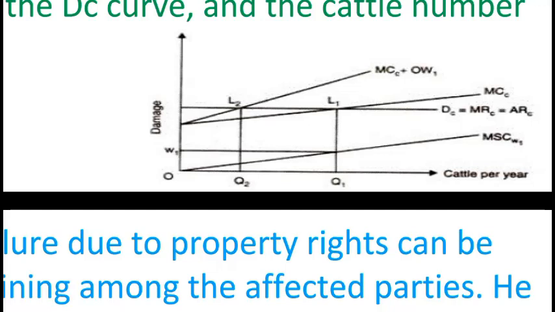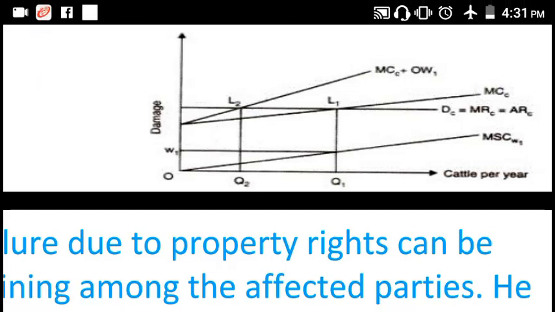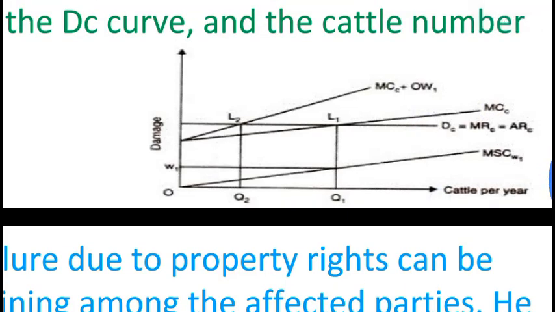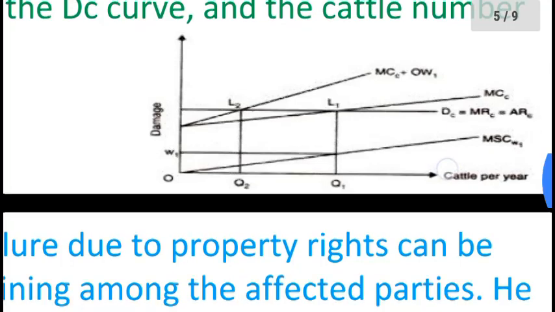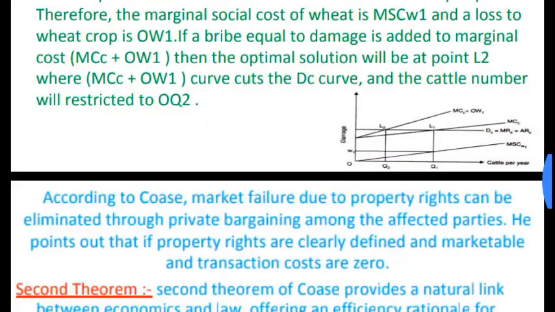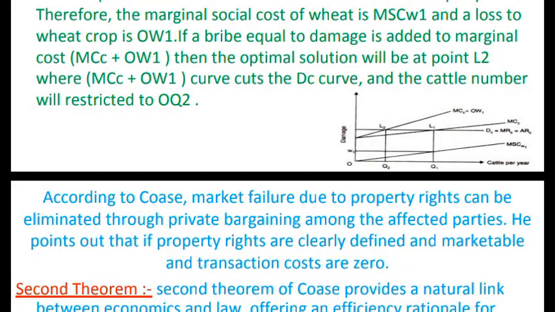This is the marginal cost of the cattle raiser. This is the marginal social cost curve, the sum of the marginal cost curve and the damage.